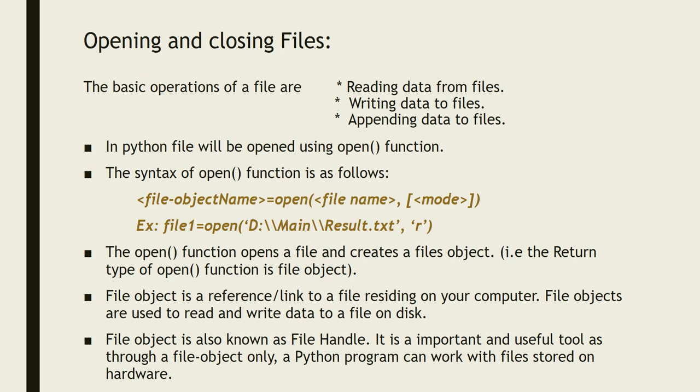We have not discussed classes and objects, but you can understand what a file object is. It is a reference or link, as given here. The open function opens a file and creates a file object. That is, the return type of the open function is file object. What do you mean by file object? A file object is a reference or link to a file residing on your computer. File objects are used to read and write data to a file on disk.